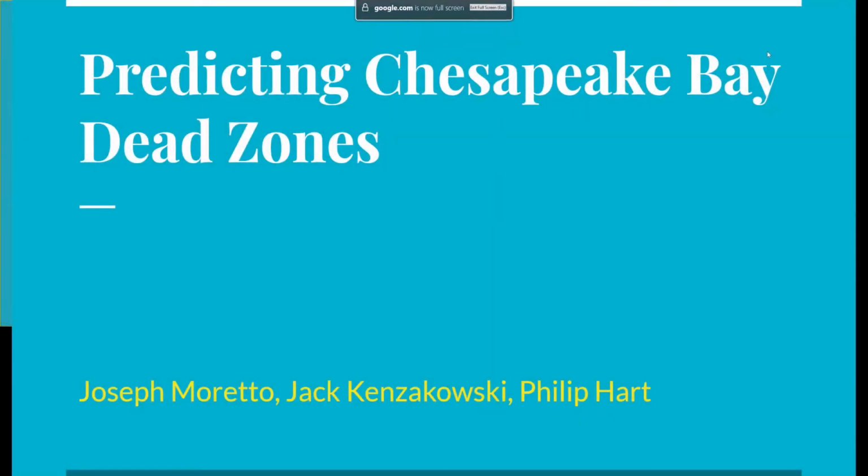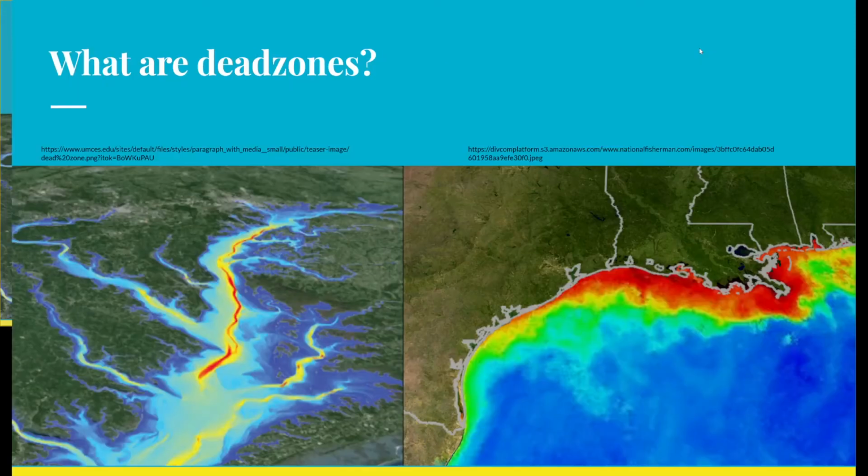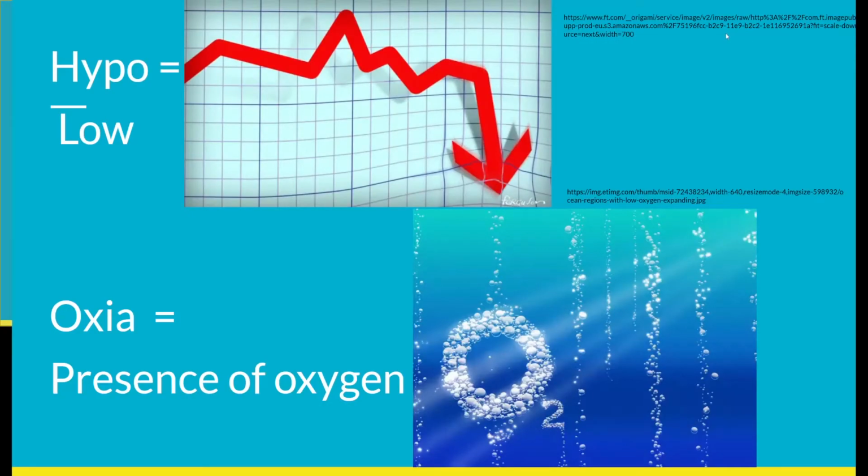Predicting Chesapeake Bay dead zones. Now, what are dead zones, and why are they a problem? Dead zones are bodies of water that are in a state of severe hypoxia. Hypo, meaning low, and oxia means presence of oxygen.